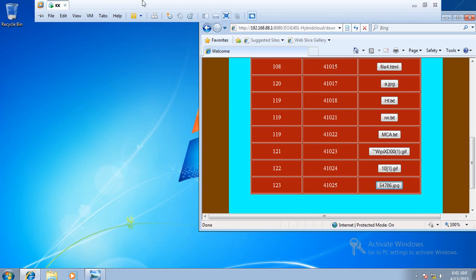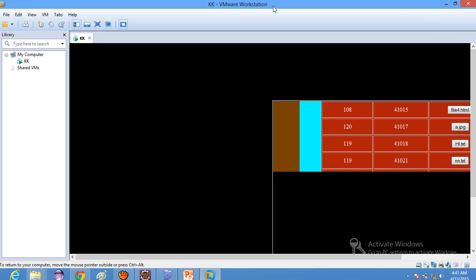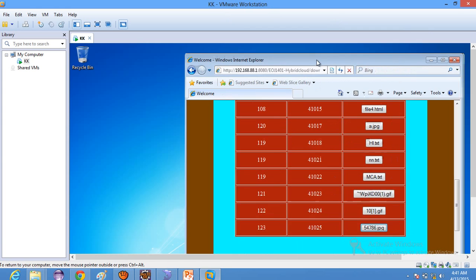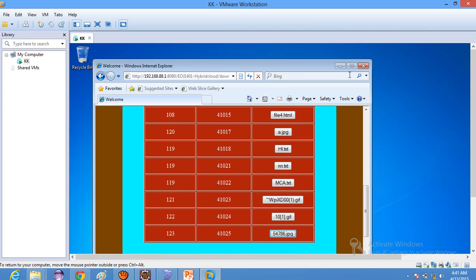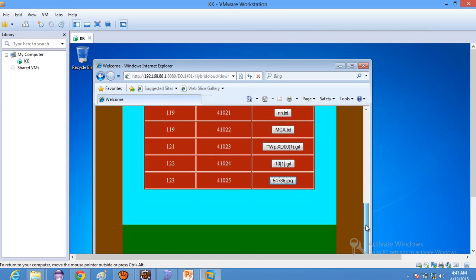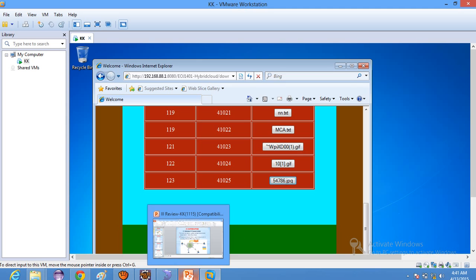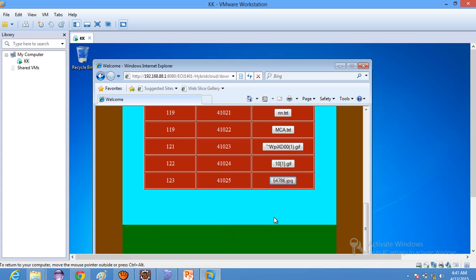Now close the VMware, and see whether your file is accessed or not. We have accessed the same file that we shared using the private cloud. The same thing we accessed through the public cloud. So now it fulfills the criteria of our project, hybrid cloud access with self refreshment of the data. Now our project is over, and by this we can access the data.